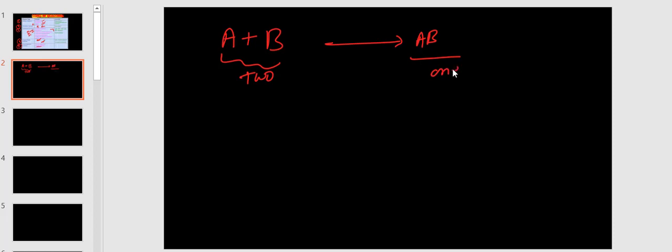So addition reaction means what? First of all, A plus B is giving AB. Here two compounds are forming one compound. This is the addition reaction. In inorganic, in class 10th, you learned the combination reaction. Now here it is addition reaction in organic. The phenomenon is the same: two compounds combine and give a single compound.